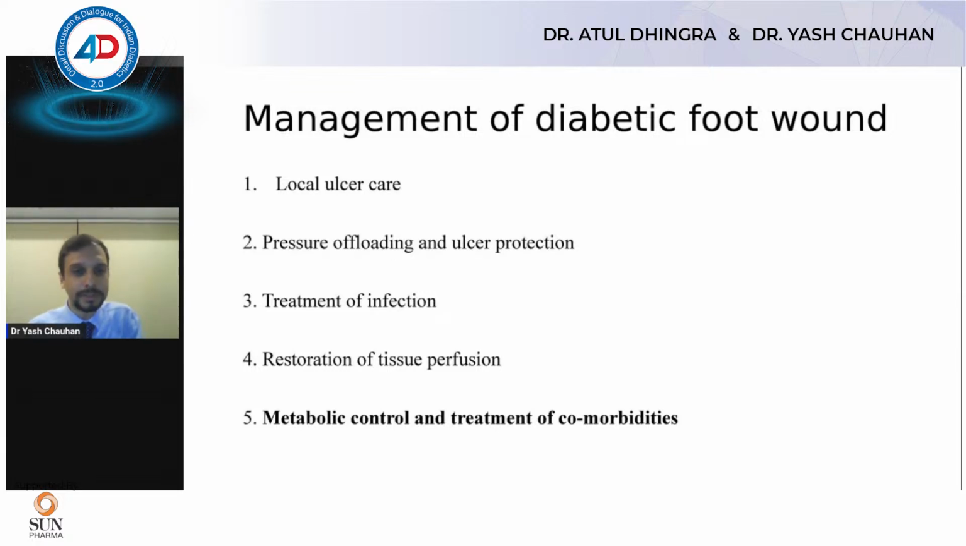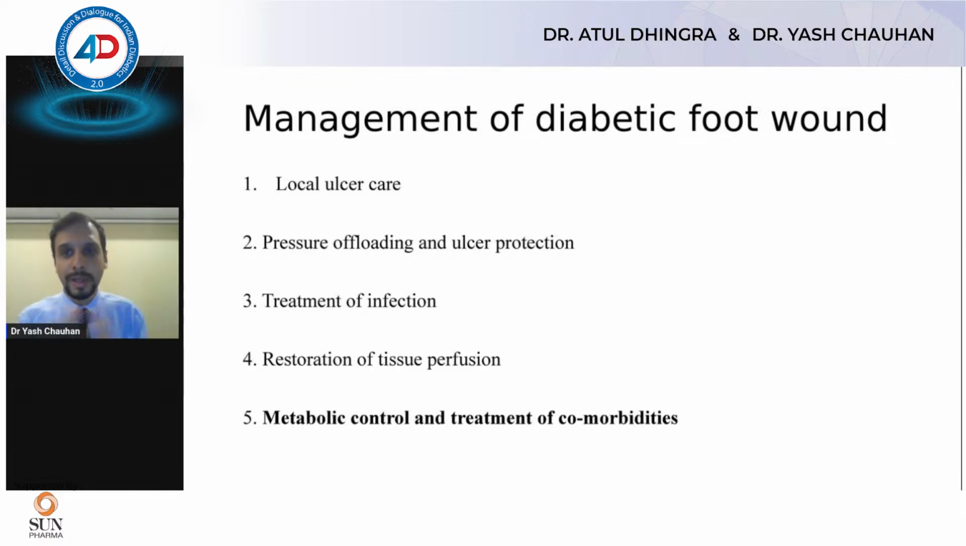So that is one important thing that needs to be done. It's important that we also collect samples and send them to the laboratory for culture sensitivity and direct antibiotics against that particular organism. The next thing is peripheral vascular disease, and that's restoration of tissue perfusion. This is one of the most important things that needs to be done when we're looking at peripheral vascular disease. That's when ankle brachial index comes into play.